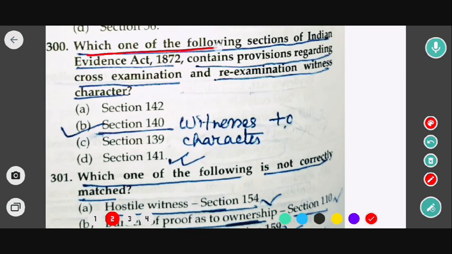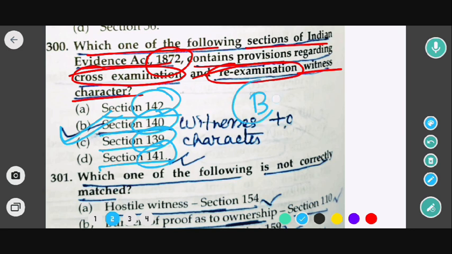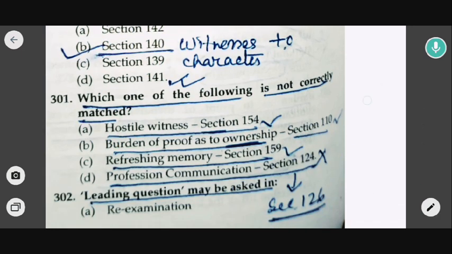Which of the following sections of the Indian Evidence Act 1872 contains provision regarding cross-examination and re-examination of a witness's character? Options are Section 142, Section 140, Section 139, Section 141. So the correct option would be option B, that is Section 141. So here the correct option would be option B. Now on to the next question.